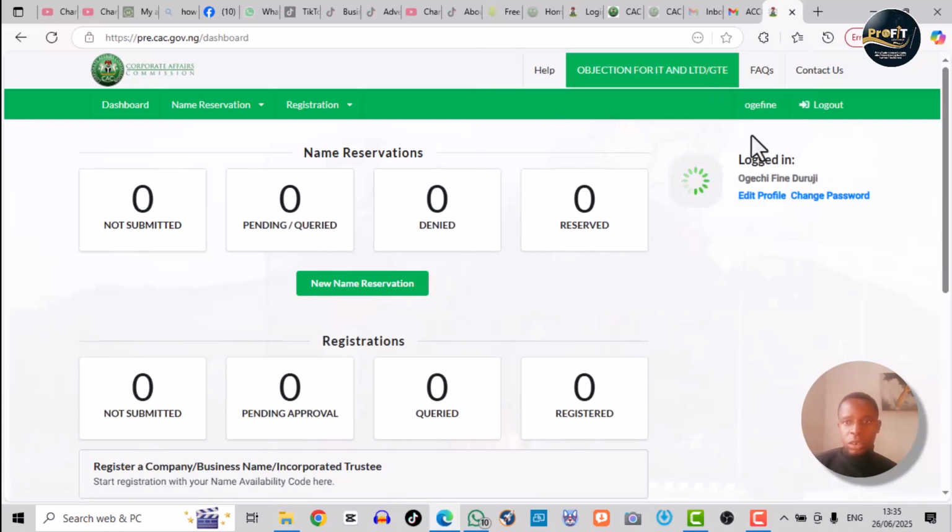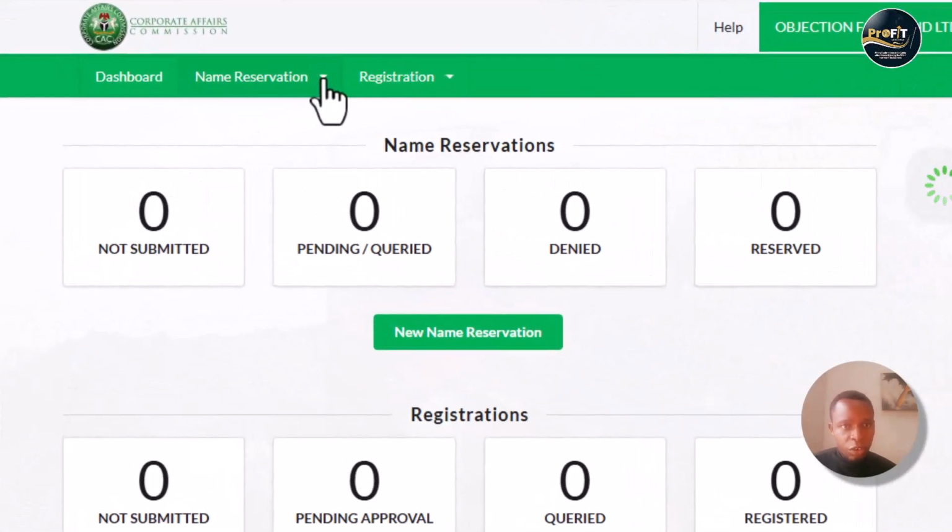So this is what your account looks like when you have created it. When it's fresh, this is what it looks like. And so you can see here, this is the dashboard, and that's where we are now. Here you can see name reservation. If you click on this, it's still loading, but there's a drop down here. Here also has a drop down. I needed you to see the drop down so that I don't just explain with my mouth.